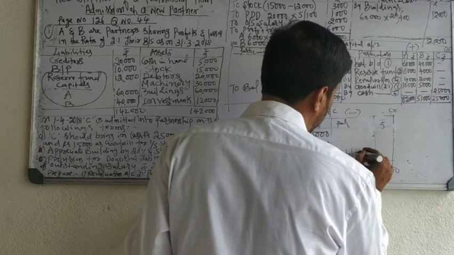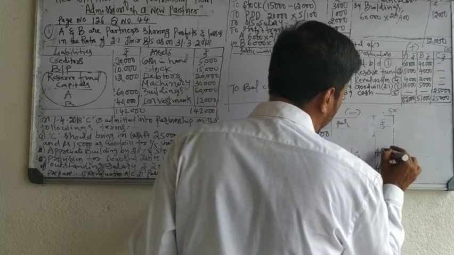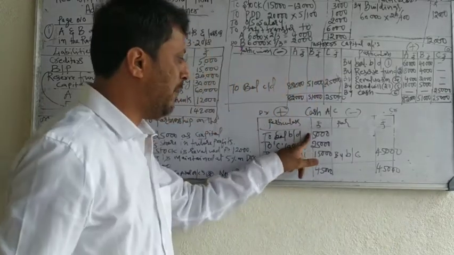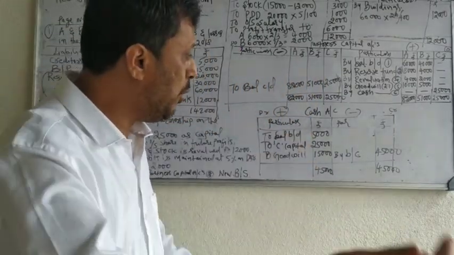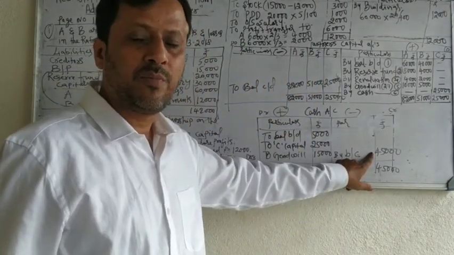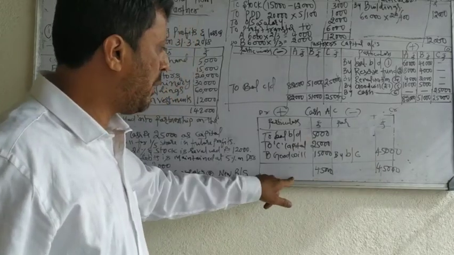Balance carried on 45. In the old balance sheet, balance was 5,000. Now in the new balance sheet, you have to show 45,000. Keep in mind how you have prepared the cash account.